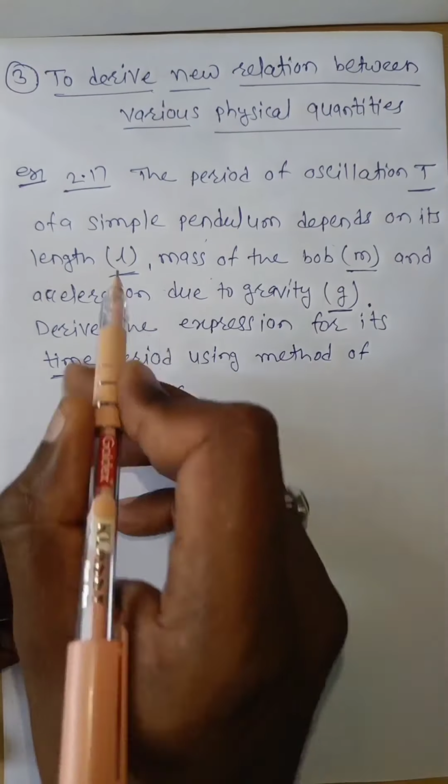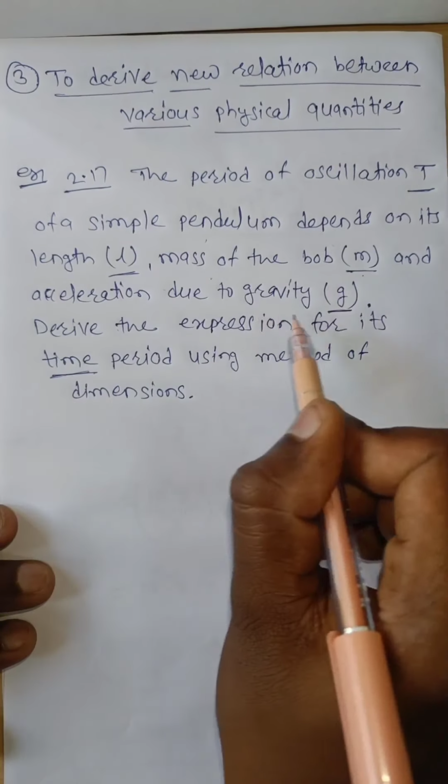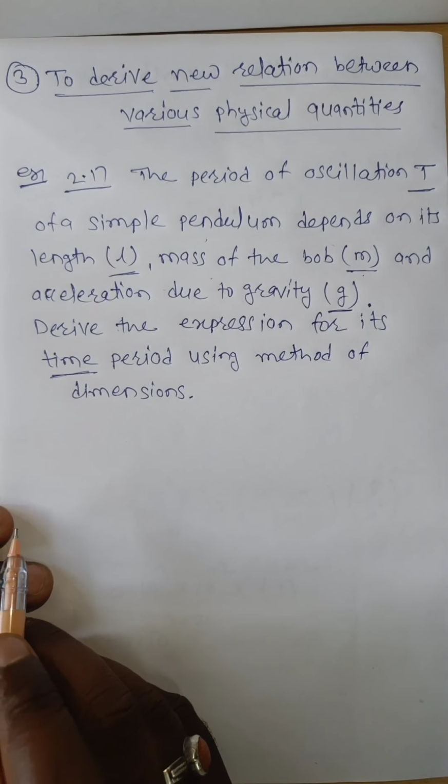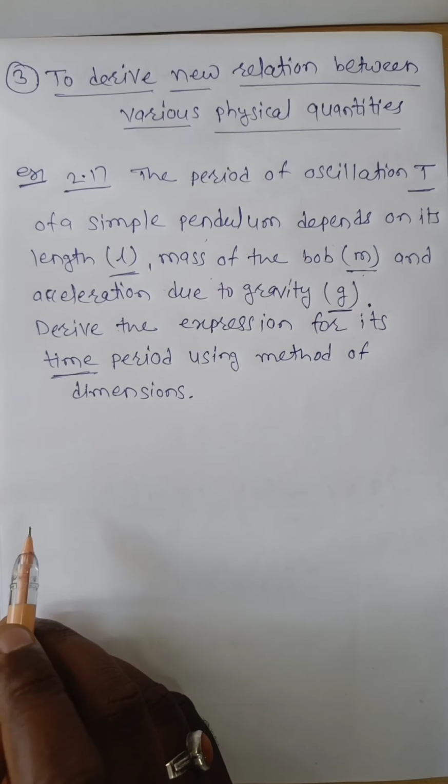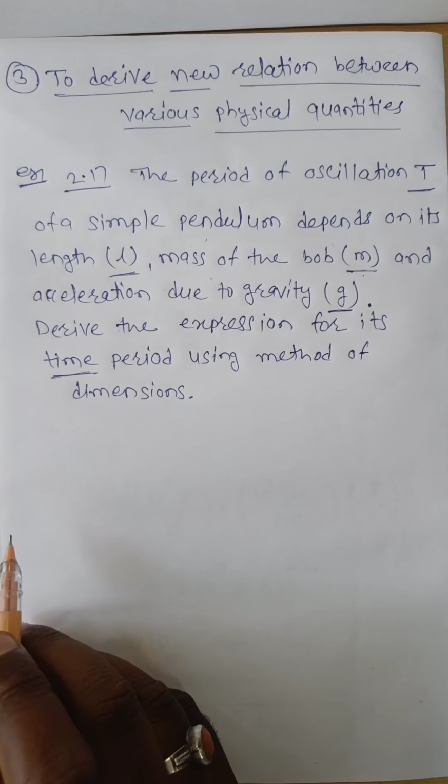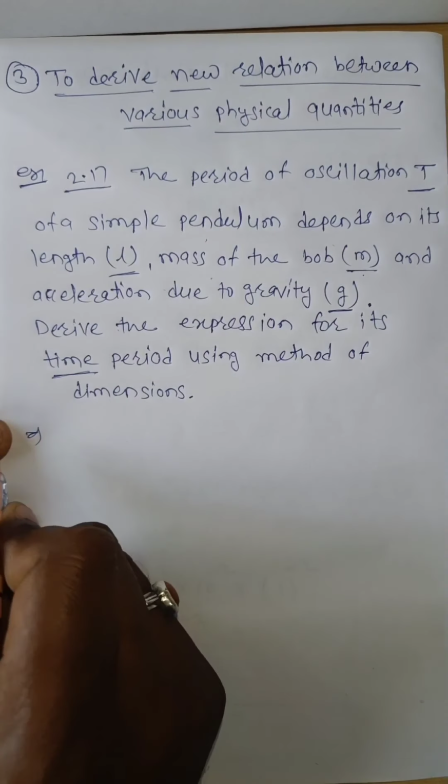The time period depends upon length, mass of the bob, and acceleration due to gravity. Then we have to find out the correct formula of the time period of a simple pendulum.